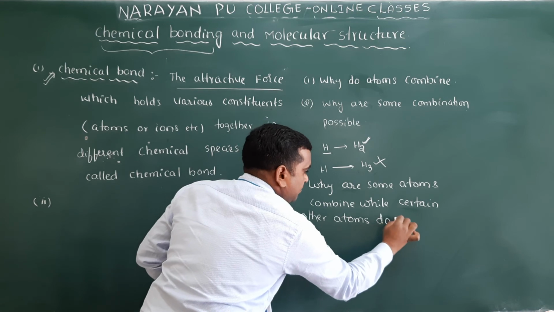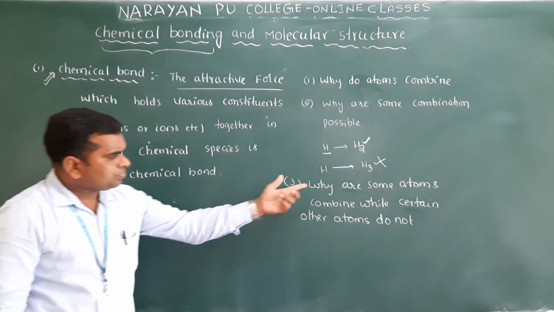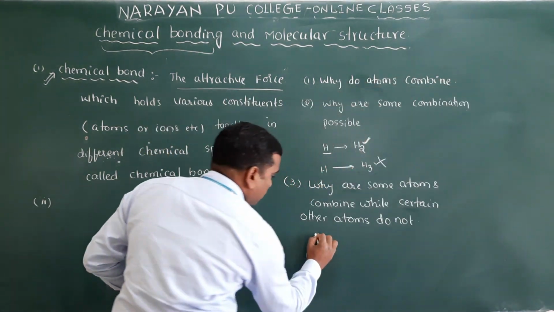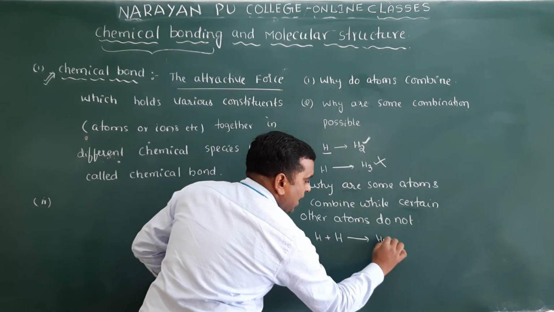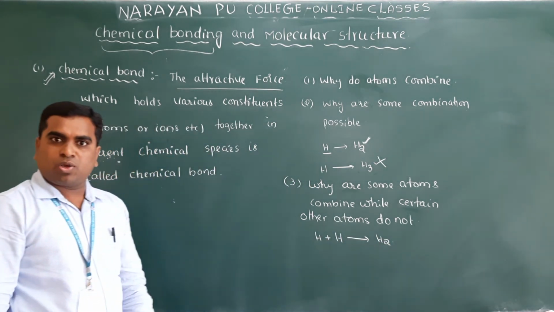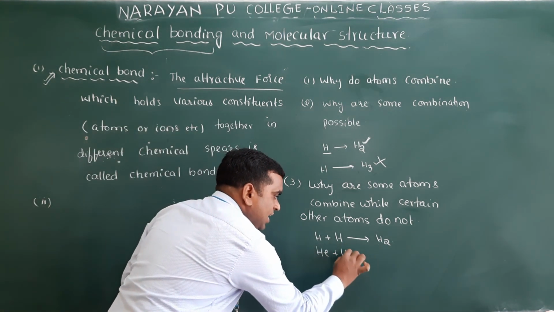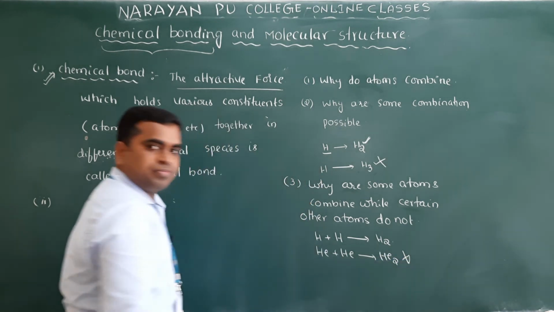If I take a simple example, hydrogen: one hydrogen atom and another hydrogen atom combine, and it gives the H2 molecule. But if helium atom and helium atom combine, it won't give He2.